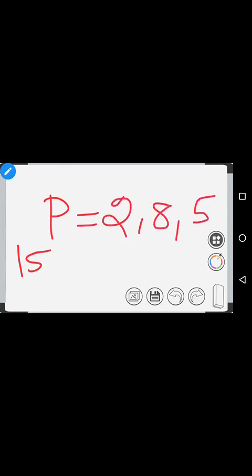So what you have to mug up is the atomic number. If the atomic number is 15, then you have to know the element is phosphorus. Then the last shell will have 5 electrons. Now what is the valence electron? Valence electron means the number of electrons present in the valence shell. That is the valence electron. So simple, right?